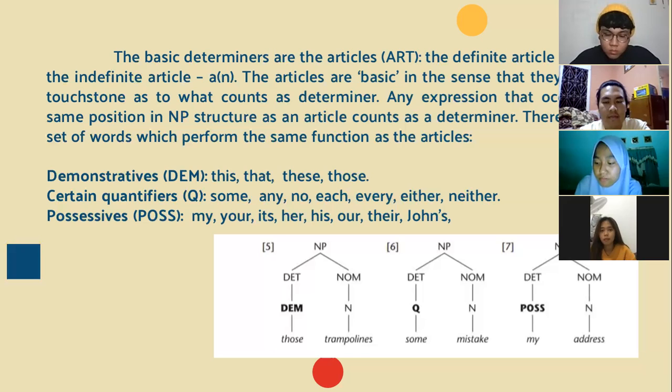Demonstratives, or DEM: this, that, these, those. Certain quantifiers, or Q: some, any, no, each, every, either, neither. Possessives, or POS: my, your, its, her, his, our, their. You can see the examples from the pictures, for the demonstrative, certain quantifiers, and possessive. Next slide, please.